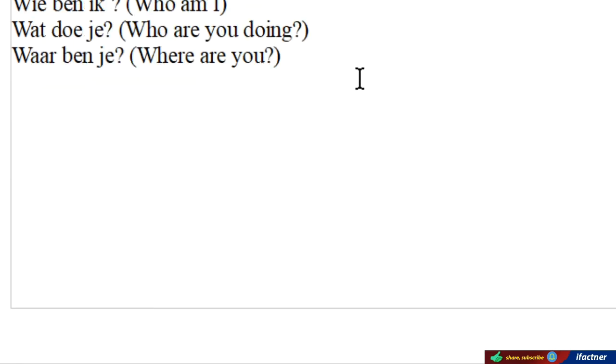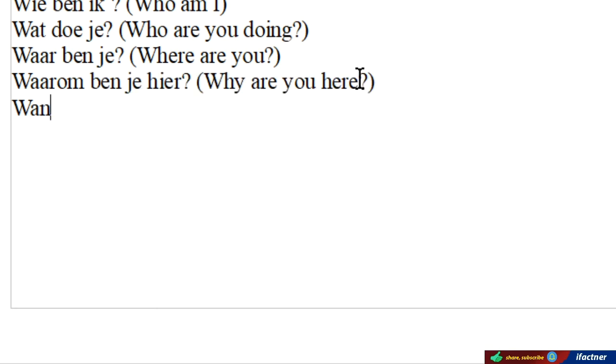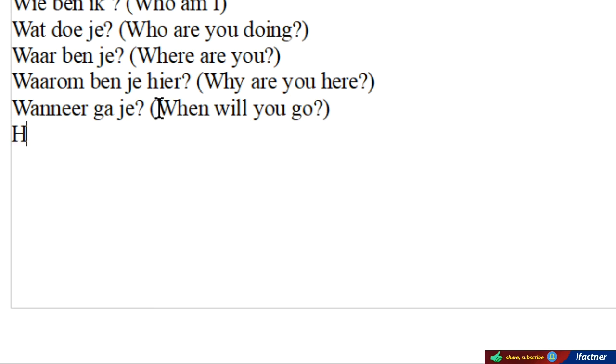Waar ben je? Waarom ben je hier? Why are you here? Wanneer ga je? When will you go? And hoe gaat het? How is it going? How are you? So these are the vraagwoorden. And you can see in these sentences that we have got the vraagwoord.